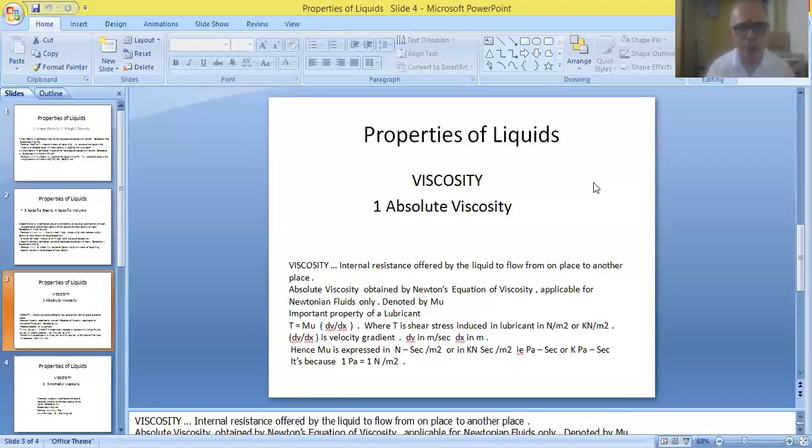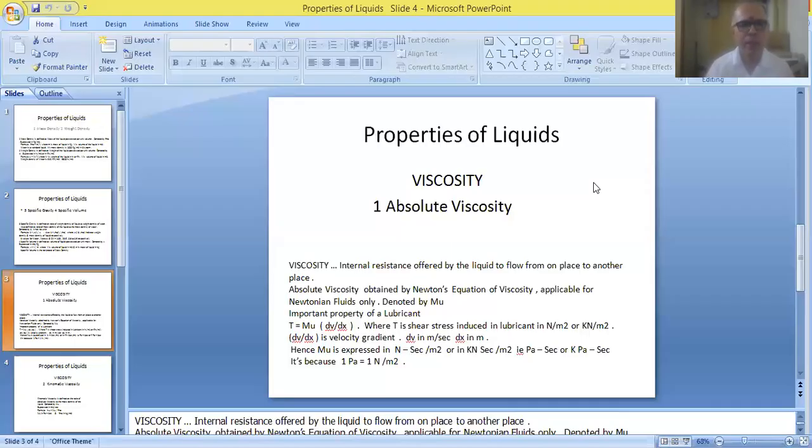So absolute viscosity can be expressed in Newton second per meter square. Also, it can be expressed in kilonewton second per meter square. And finally, this can be written as Pascal second, or it can also be written as kilopascal second.